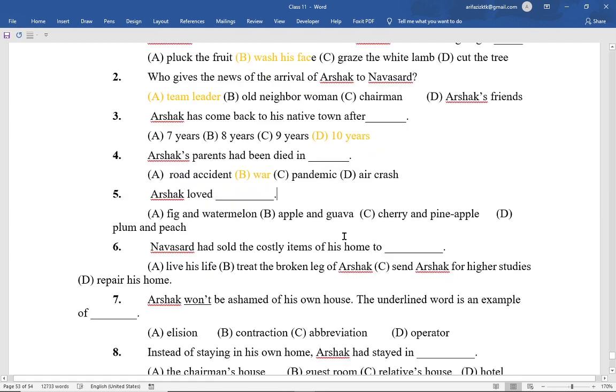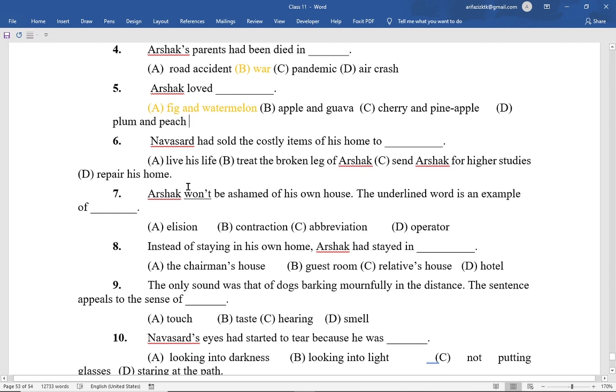And MCQs number 5 is: Arshak loved dash. Option A, fig and watermelon. Option B, apple and guava. Option C, cherry and pineapple. Option D, plum and peach. And here the correct option is option A, fig and watermelon.